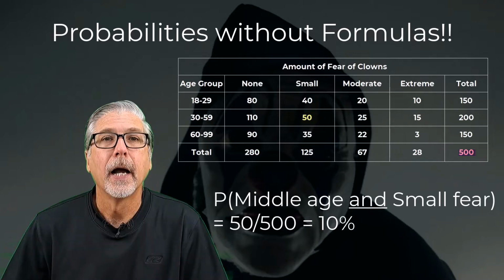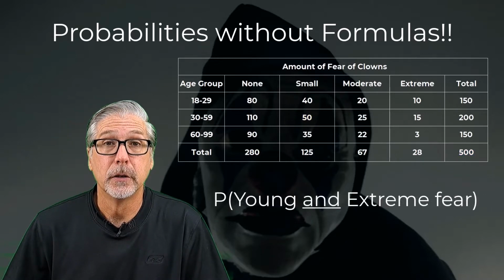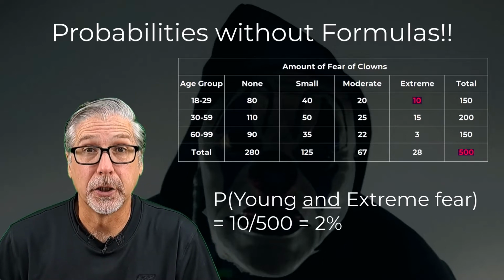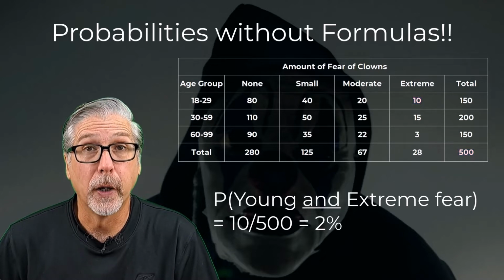You don't want that. How about young and extreme fear? There's 10 adults that have both those categories, right? 10 out of 500, 2%. That's the AND question. Now let's try an OR question.